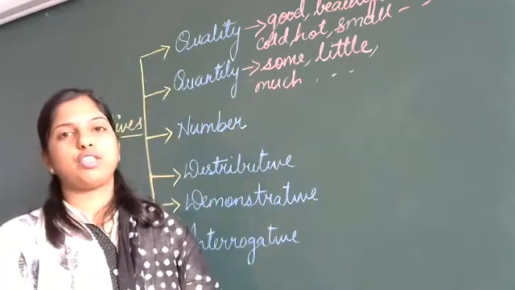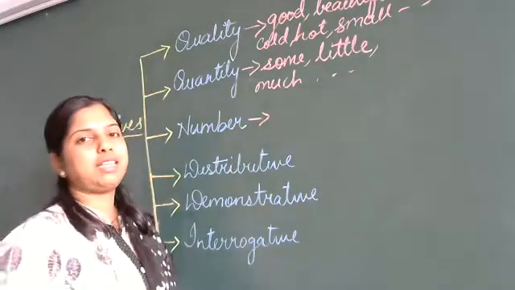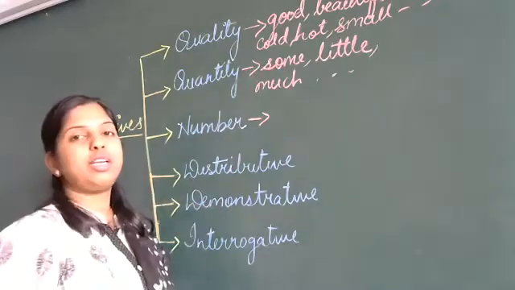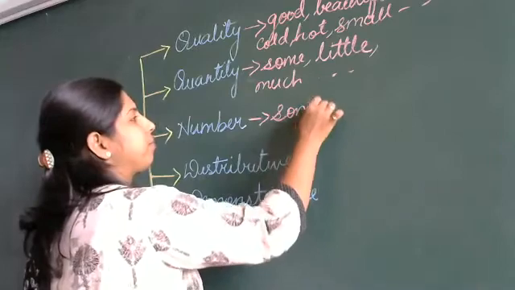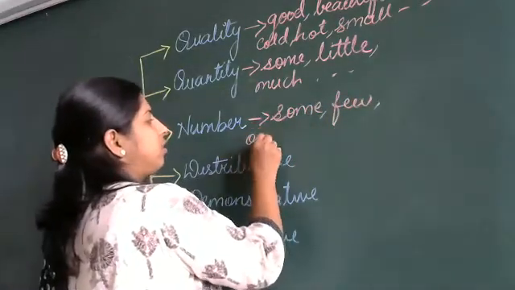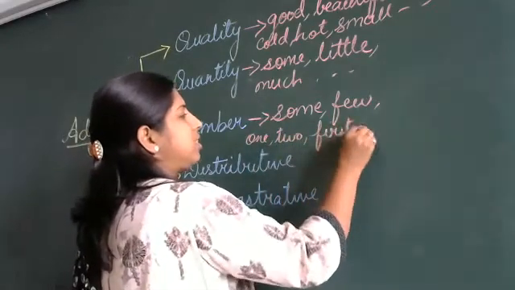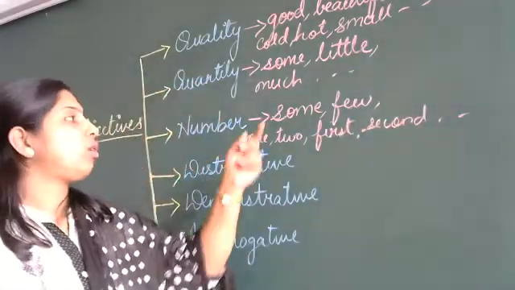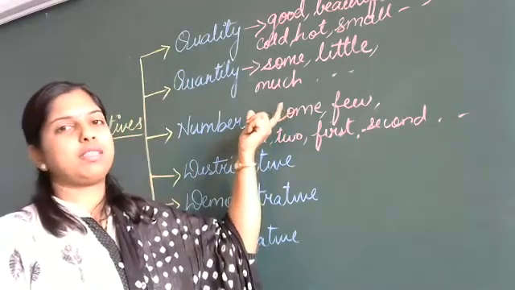Next, we go for adjective of number. Here you will come to know the exact number, that is countable. You can count. The same words you can use in adjective of number. For example, if I write some, few, then numbers like 1, 2, then first, second, and so on. Now, these words, some, here also and here also. Okay, both the places we can use it.